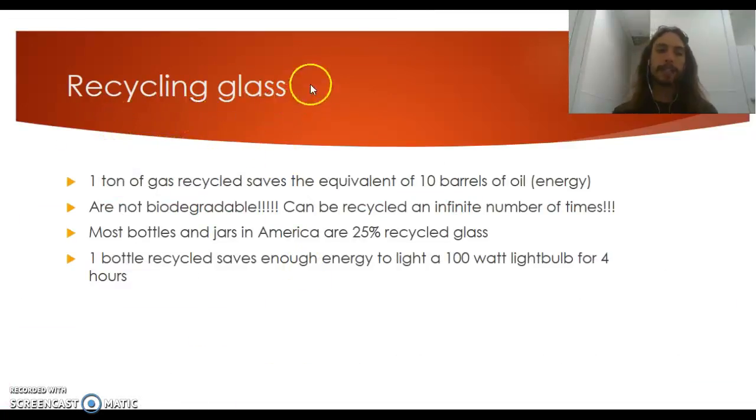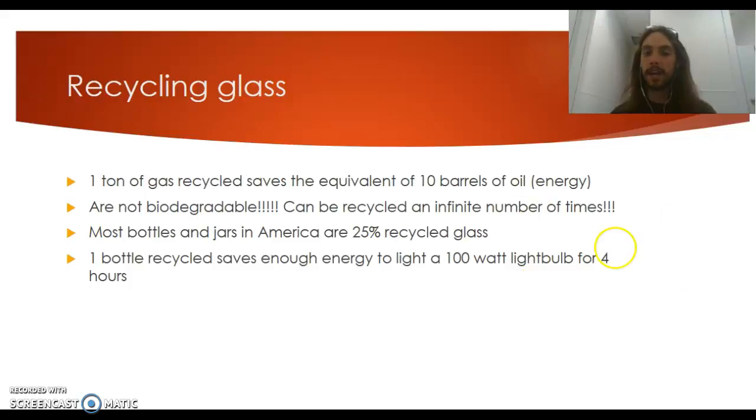So recycling glass. This one is like near and dear to my heart right here. The main thing I want you to realize with glass is that glass is not biodegradable ever. It stays in the system. If you throw a thing of glass away, it's just going to sit in that landfill forever. So do not do that. It's horrible for the environment. But the thing about glass that's awesome is that it can be recycled an infinite number of times. You can continuously recycle glass. So if you make the conscious decision to throw glass into the trash rather than recycle it or hold on to it to recycle it later, you are doing a very, very bad thing to the environment.